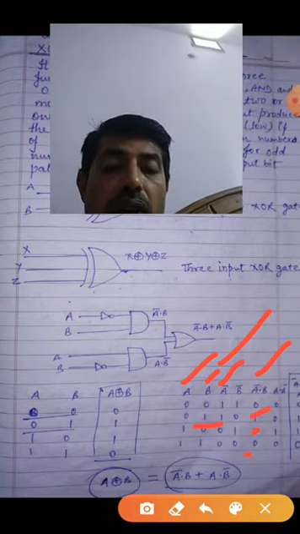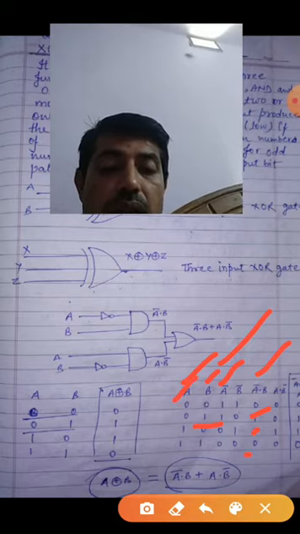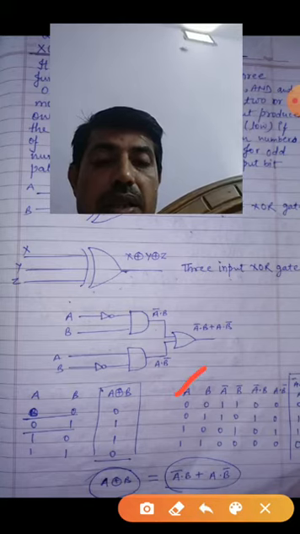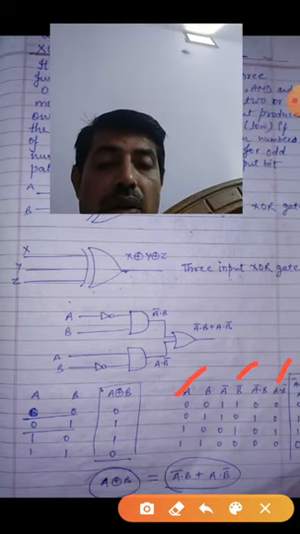So now find out A dot B bar. A dot B bar is what? A dot, this one is A, and this one is B bar. So find out A dot B bar. Then what will you do?